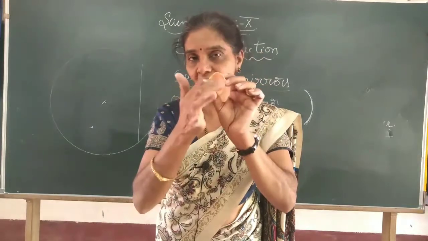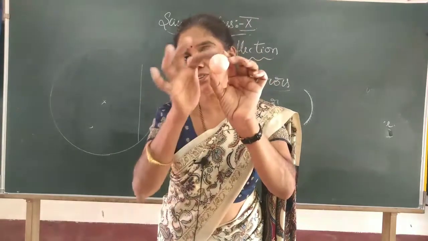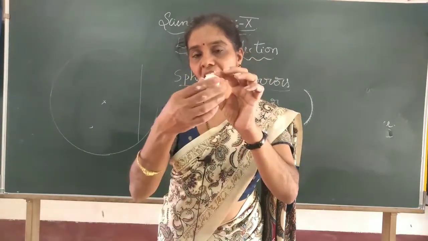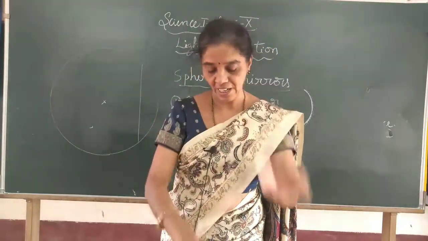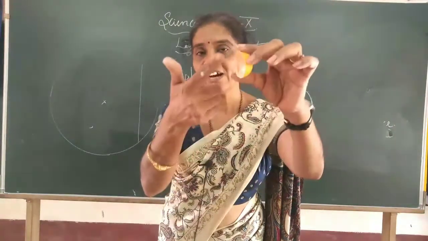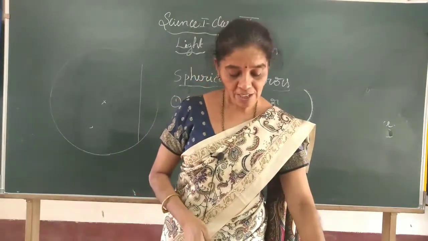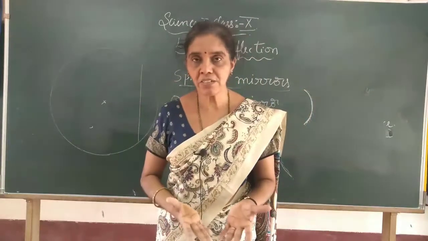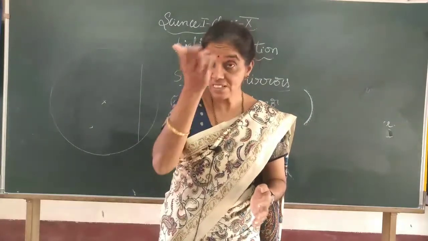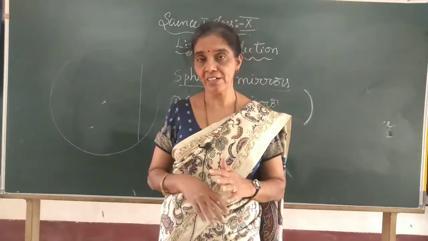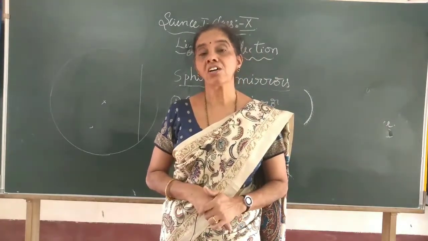You have to give it silver color. In the same manner, if you want a convex mirror, you have to give the silver polish on the bulged surface, and the inside is a non-reflecting surface. So it is a convex mirror this way, bulged outside, and this is concave, curved inside like a cave. From an imaginary glass sphere, if you make a piece, and the side that is curved inside is the reflecting surface, then it is called a concave mirror, and if the bulged surface is made to reflect, it is called a convex mirror.